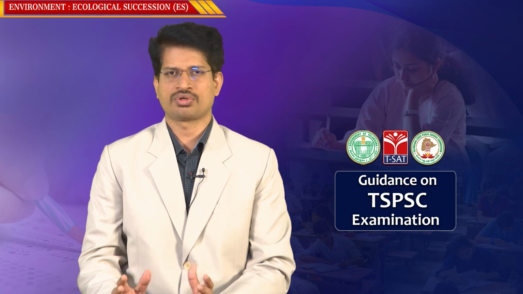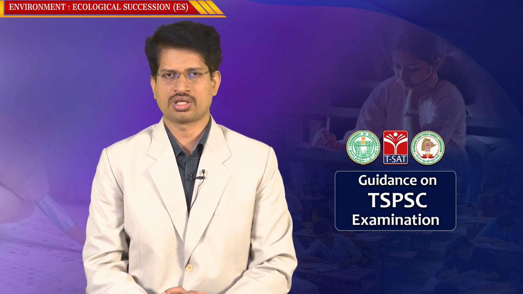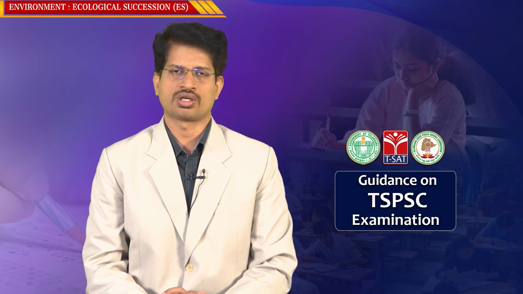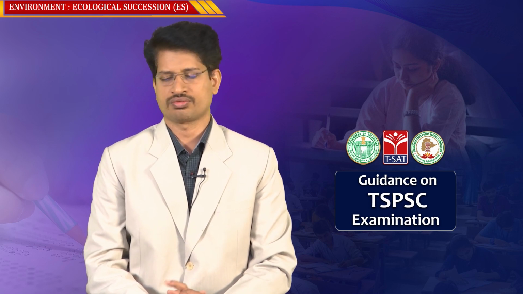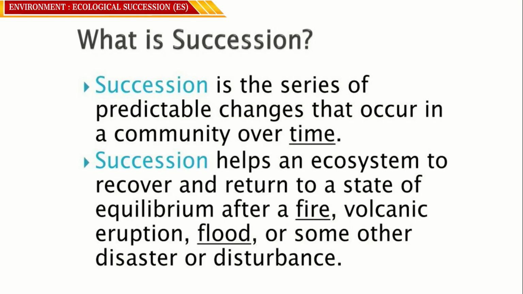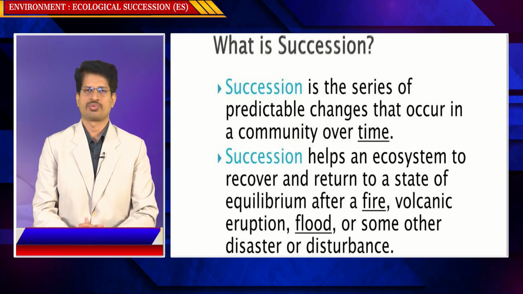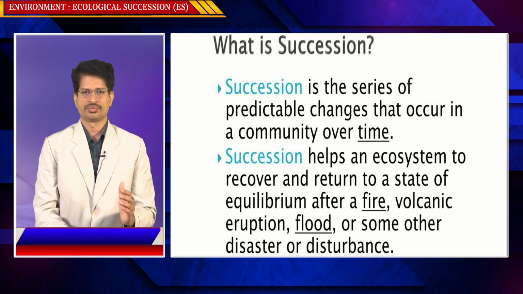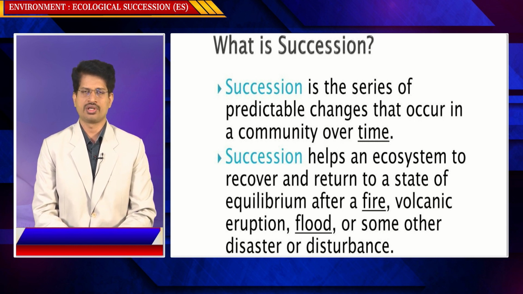So, this happens through certain stages. What are they? Let us examine, understanding what ecological succession is. What is succession? Succession is the series of predictable changes that occur in a community over time. A community is a group of species living in an environment interacting together. So, a series of predictable changes happening in the biodiversity.